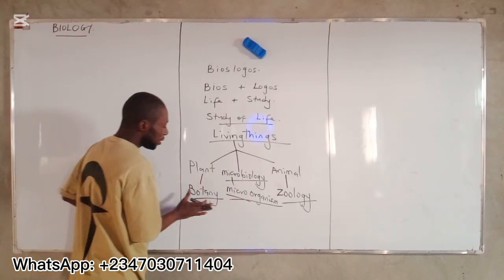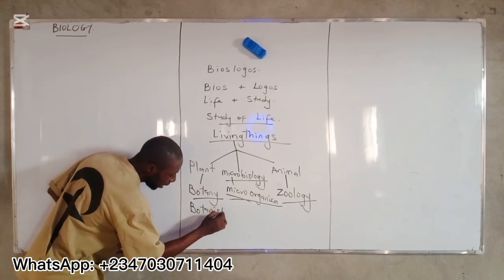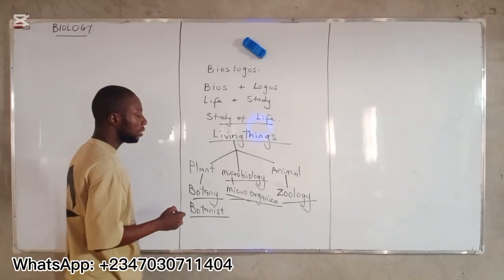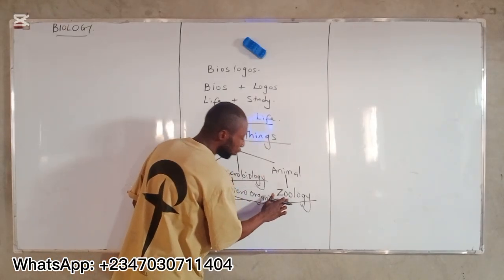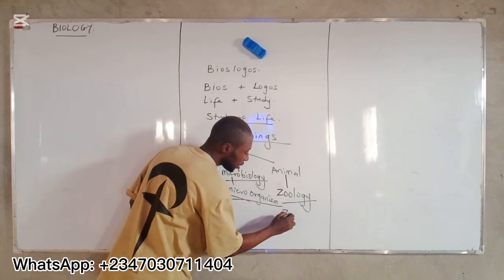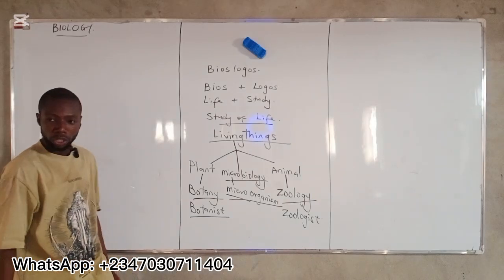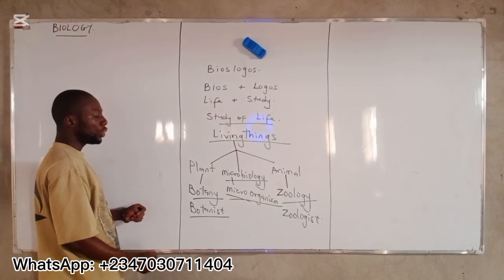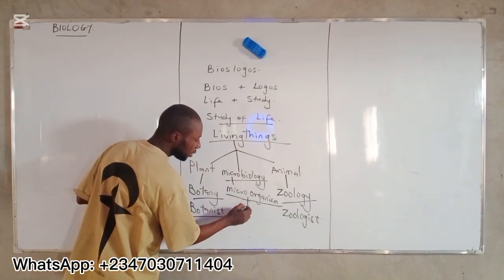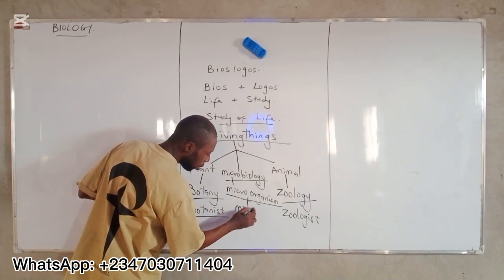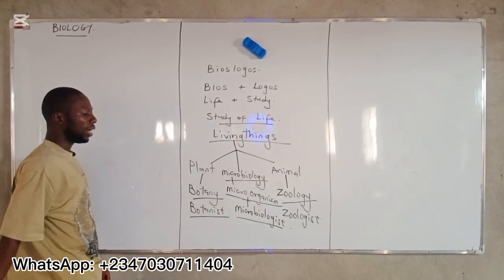Now, the scientist that study botany is known as a botanist. Then the scientist or the biologist that study animals in the field of zoology is known as a zoologist. Do you understand? Now, the biologist that study microbiology or that study microorganism is known as a microbiologist. Do you understand?